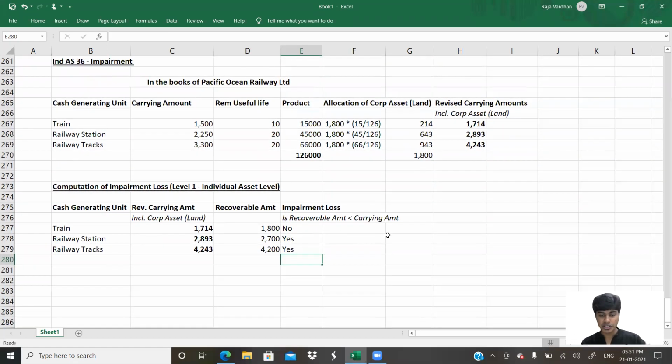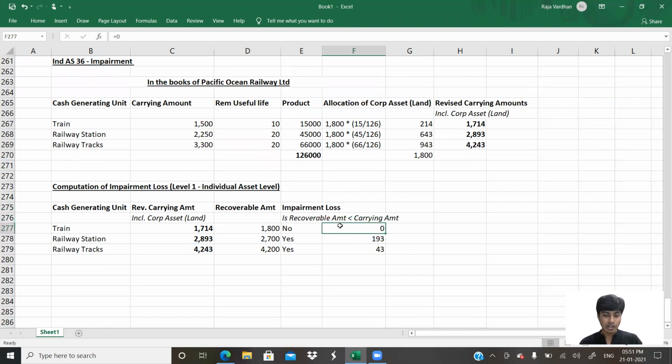This is just explanation. Again, you need not do this in the examination. So how do we find it? Impairment loss is that excess only. Here it is 0. Over here it is 2893 minus 2700, and over here it is 4243 minus 4200. You get that? So what exactly is the value of the assets now?